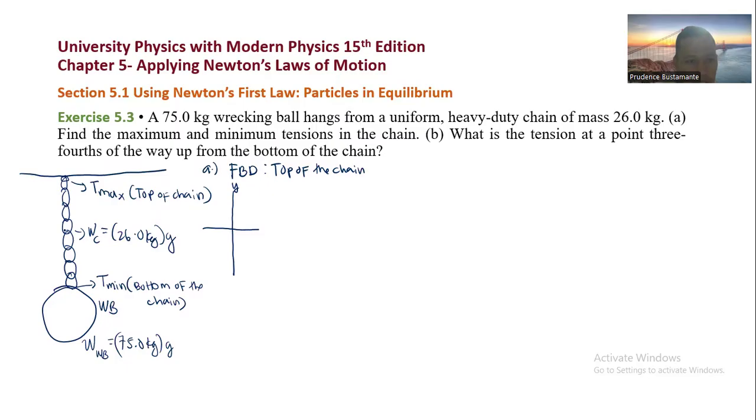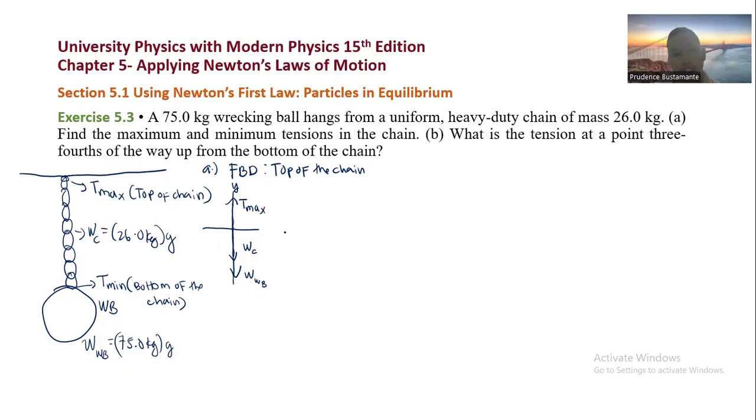There is a tension upward, the maximum tension, and two weights pulling at that point: the weight of the chain and the weight of the wrecking ball.